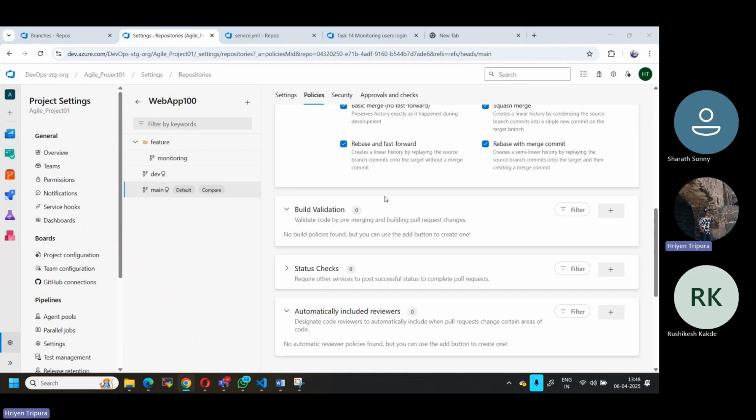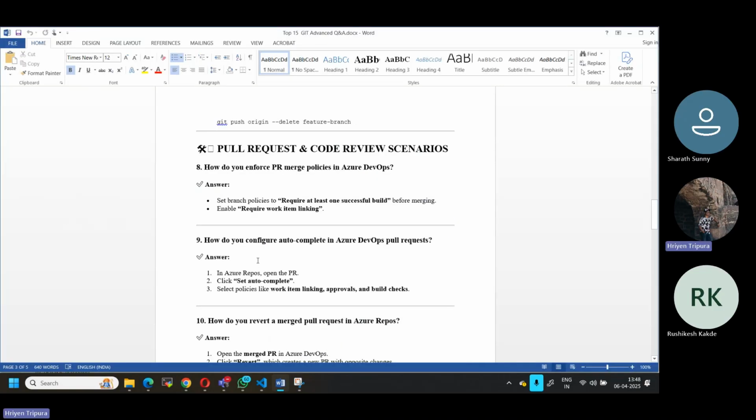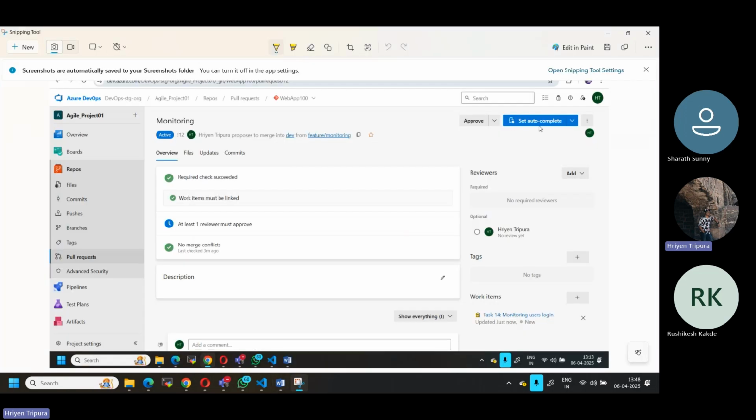Now, next, how do you configure autocomplete in an Azure Repo pull request? As I told you, I have just shown you. Here, this was set autocomplete. If you want all your requirements met according to the policy, when you do a pull request you can see something like this, set autocomplete, and there is an option.